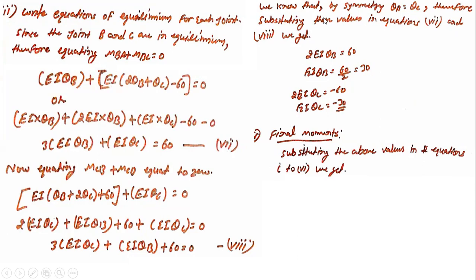We need to calculate the values of theta B and theta C. As the load is symmetric, as we know that segment BC has a UDL loading, the values of theta B and theta C come out to be the same. So you can get the values from there after solving. Theta C is equal to minus 30 by EI, and that will be equal to theta B only. E is not mentioned, so just take EI as it is. Now we know the values of theta C and theta B, put them back into this equation and get the values of MDC and MCB.